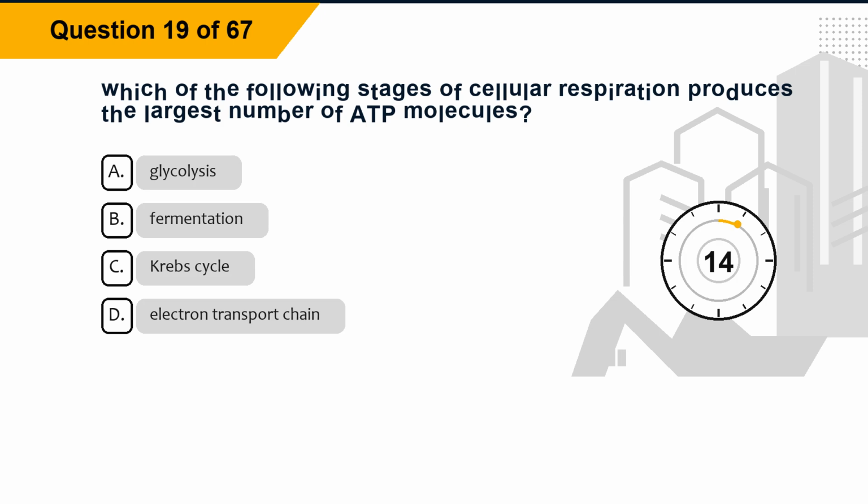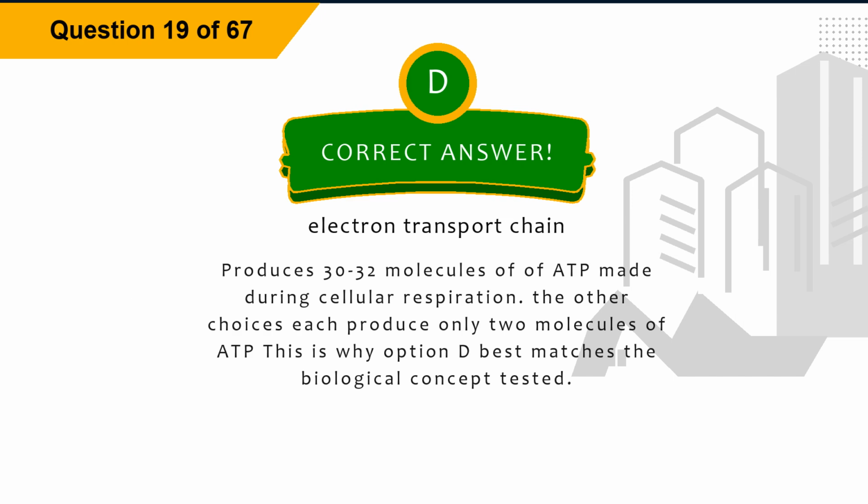Question 19. Which of the following stages of cellular respiration produces the largest number of ATP molecules? Option A, glycolysis. Option B, fermentation. Option C, Krebs cycle. Option D, electron transport chain. The correct answer is option D, electron transport chain. Explanation: it produces 30-32 molecules of ATP made during cellular respiration. The other choices each produce only 2 molecules of ATP. This is why option D best matches the biological concept tested.